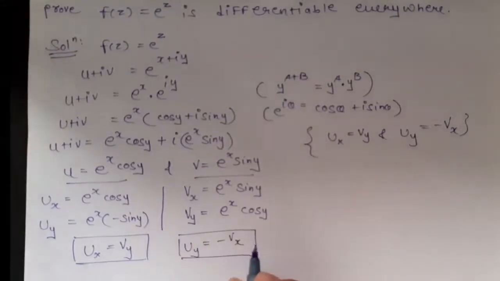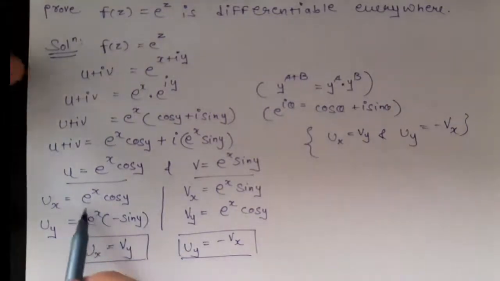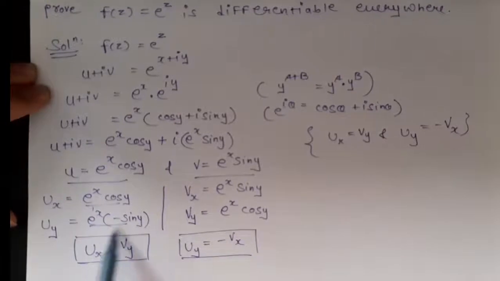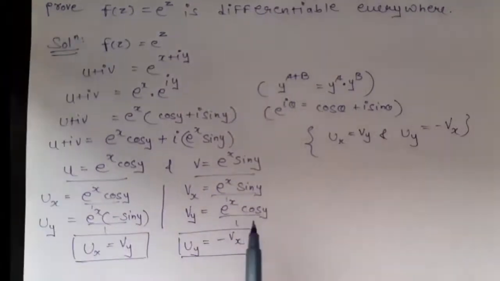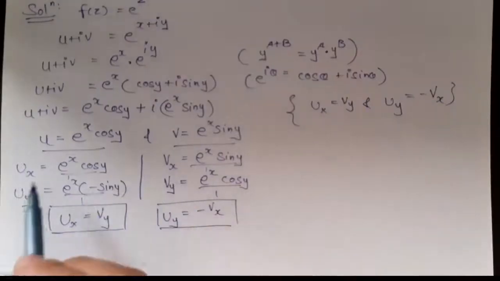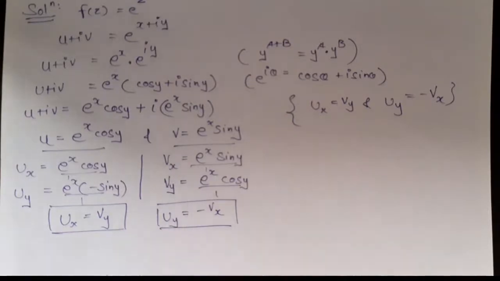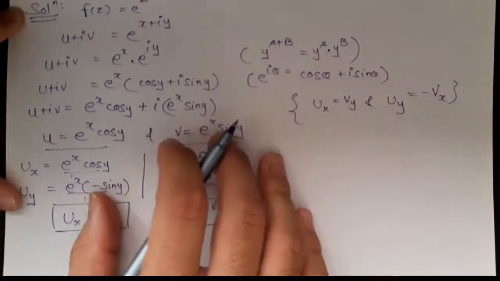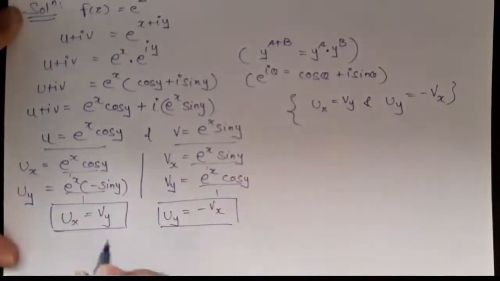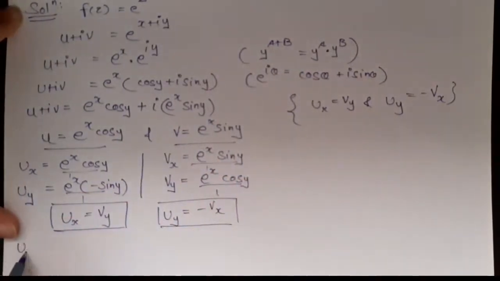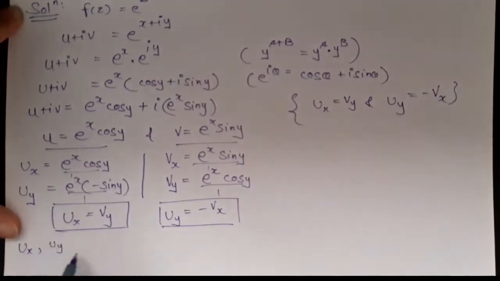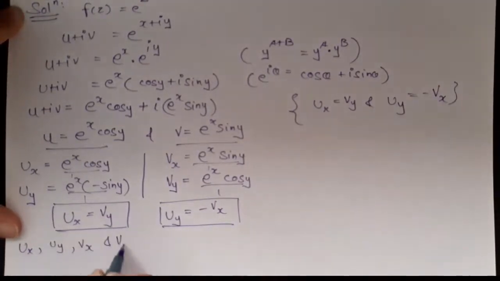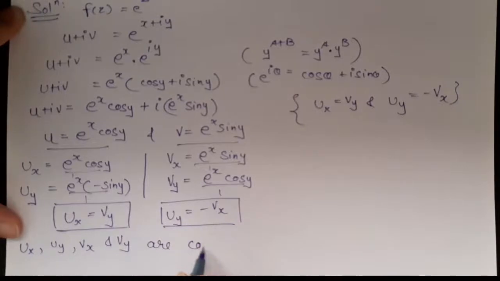Okay, now for checking the continuity of ux, uy, vx and vy, we can see that the denominator of these terms is 1. So there is no term which makes ux, uy, vx and vy equal to infinity. So these functions are continuous everywhere. So we can write that ux, uy, vx and vy are continuous everywhere.